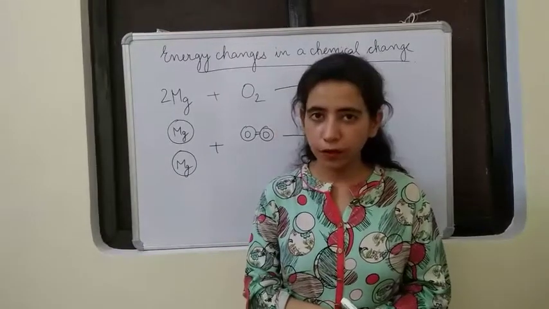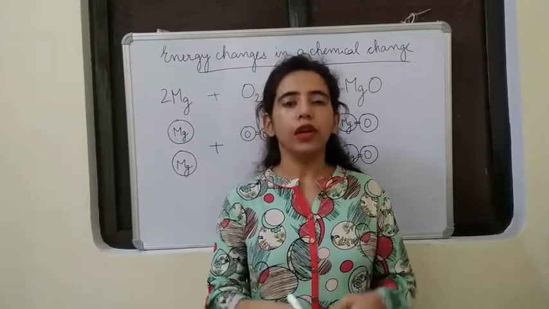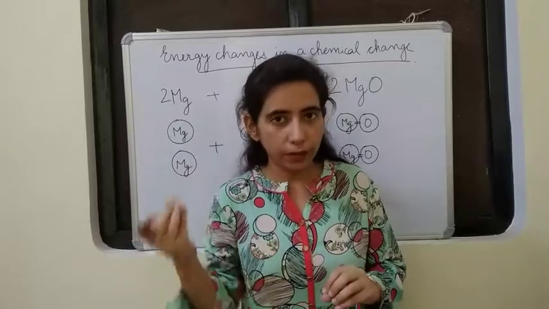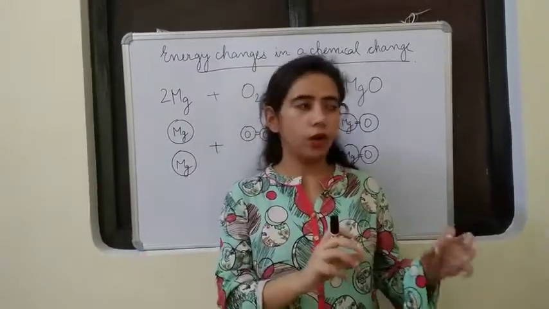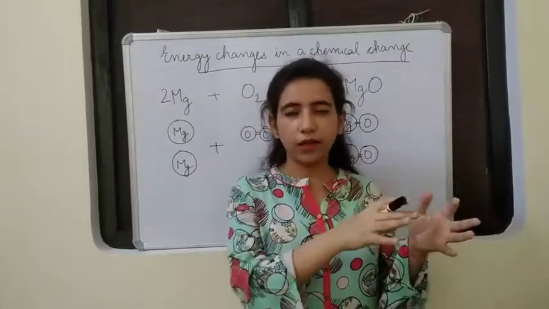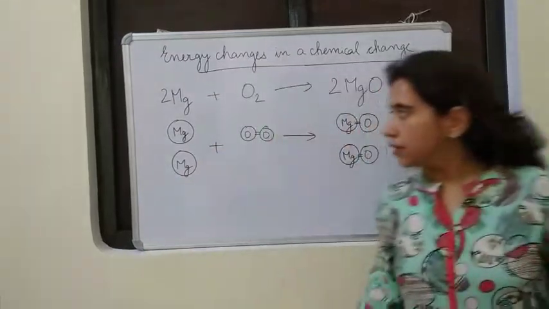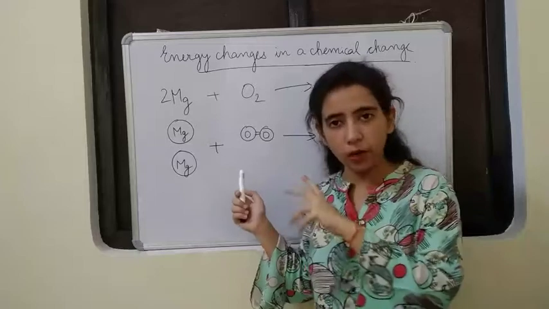We will proceed further with the energy changes involved in a chemical change. During a chemical change, the rearrangement of atoms takes place. New substances are formed, and how are they formed? From the reactants. Whatever atoms are present in the reactants, they rearrange themselves to form products. One example we can see. This I told you in the law of conservation of mass also; it is applicable here as well.